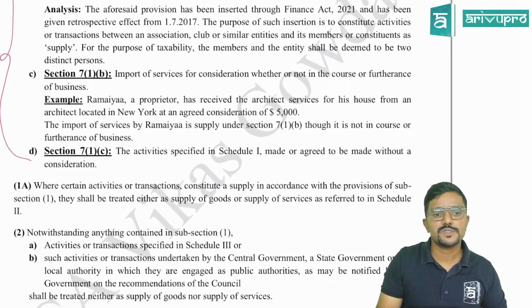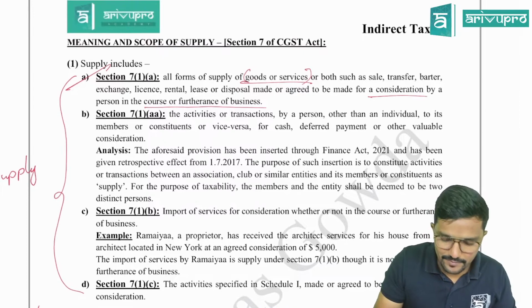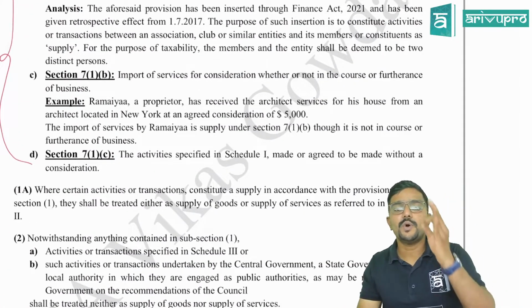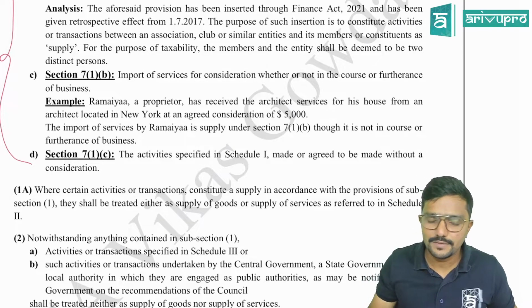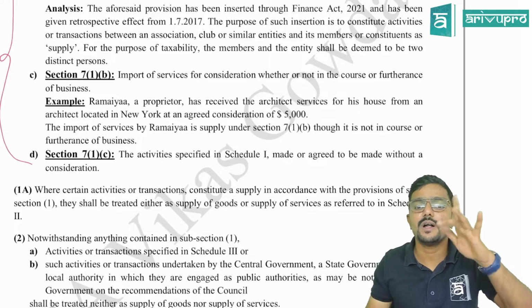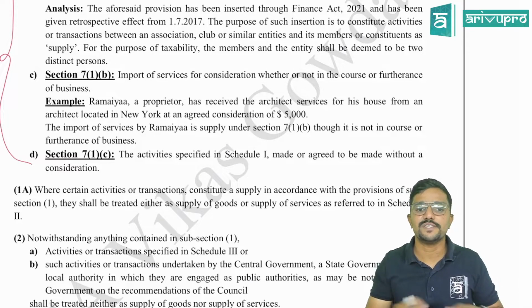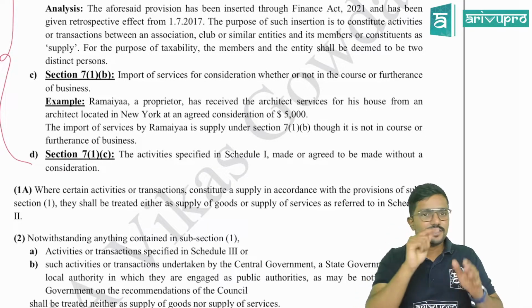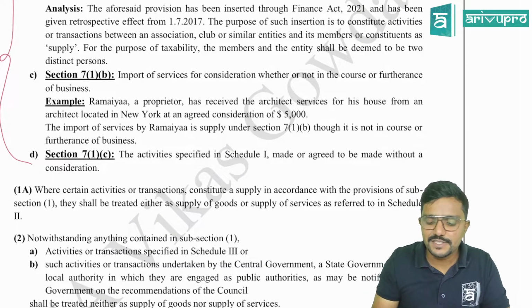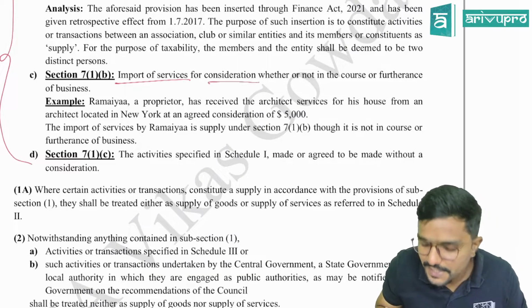Now coming to 7.1b. Import of services for a consideration, whether or not in the course or furtherance of business. Very important. So what is the activity? Import of services. Should it be for a consideration? Yes, sir, it is for a consideration.